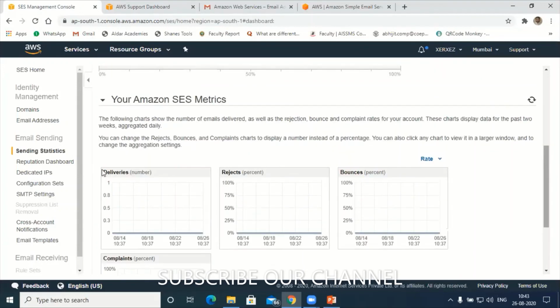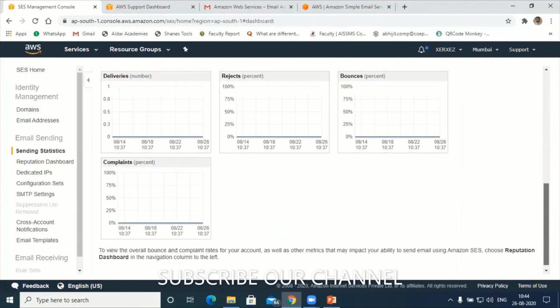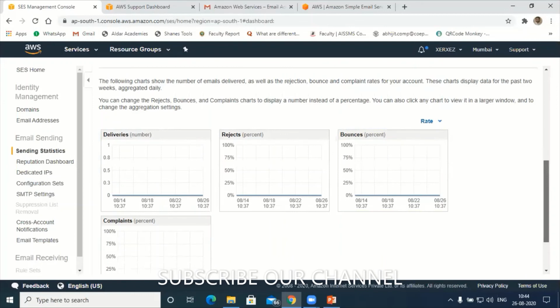Next, this is about the statistics, the graph you will get. The graph of bouncing rate, deliveries: how many emails are delivered, how many are rejected, how many are bounced, which is very important here. Make sure that the bouncing rate is as low as possible compared to your delivery. Understood? If the bouncing rate is high, then SES may block your email address. So you need to take utmost care while sending the emails here.